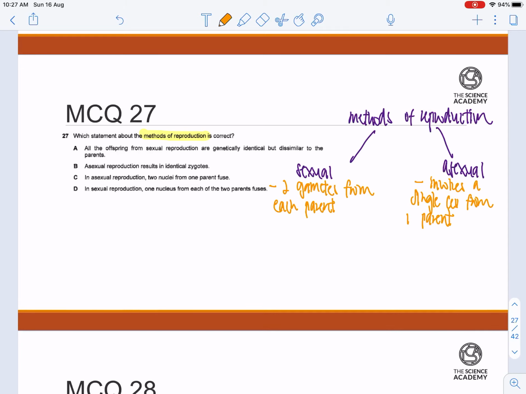And the thing about sexual reproduction is that essentially you'll result in genetic variations,